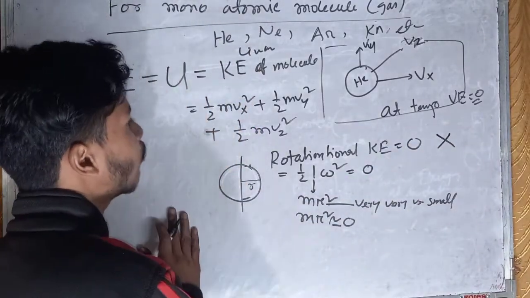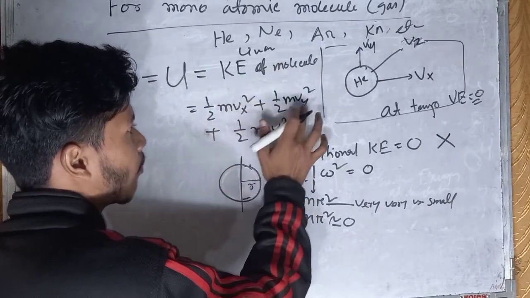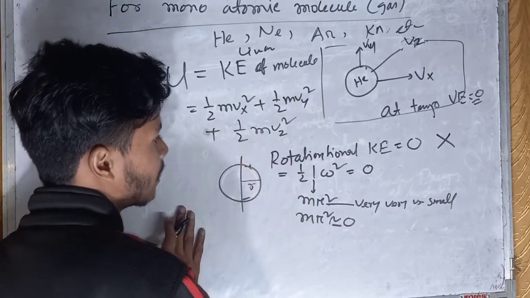Then the total energy of the system will be equal to the kinetic energy of the molecule: half of m vx square plus half of m vy square plus half of m vz square.